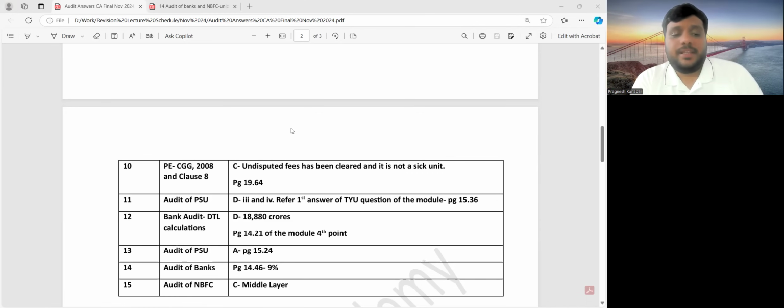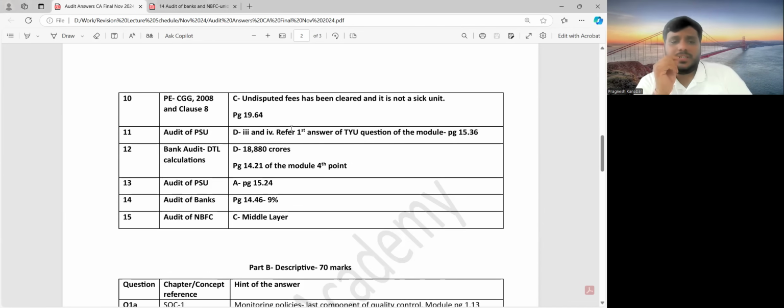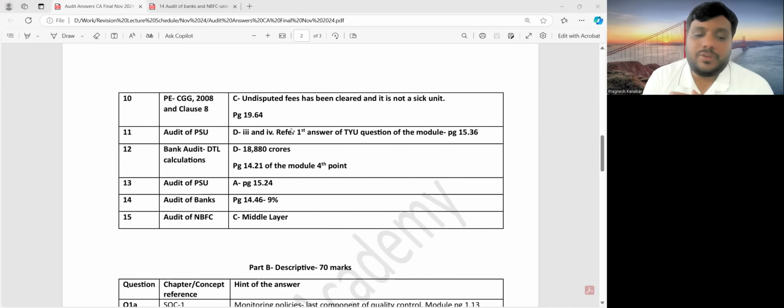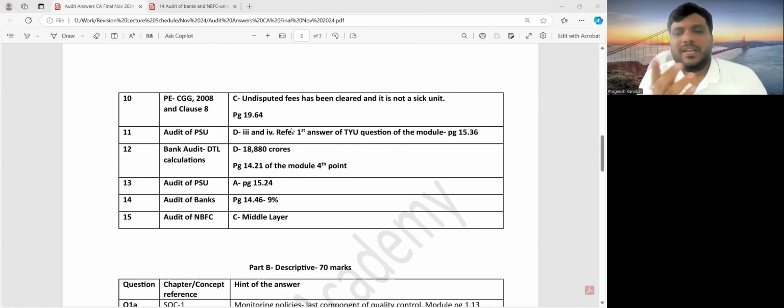Then question number 11, a question from Audit of PSU. This was a straightforward question regarding the functions of COPU, the Committee on Public Undertakings. What are the functions of COPU? This is your Test and Understanding Module question number 1: looking at the PSU's autonomy, efficiency and so on is a function of COPU.